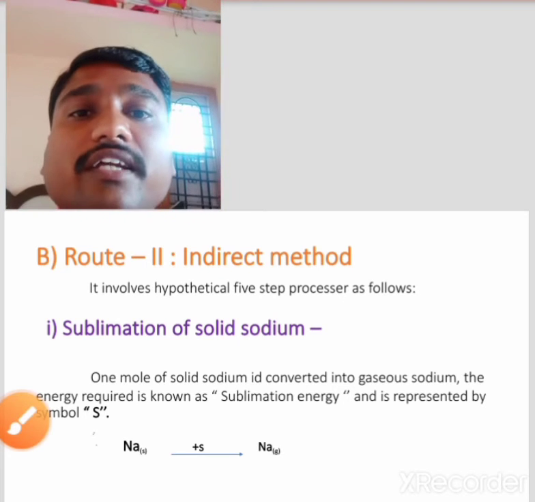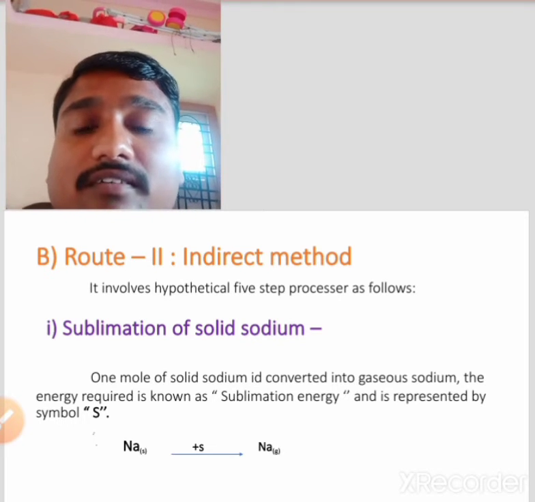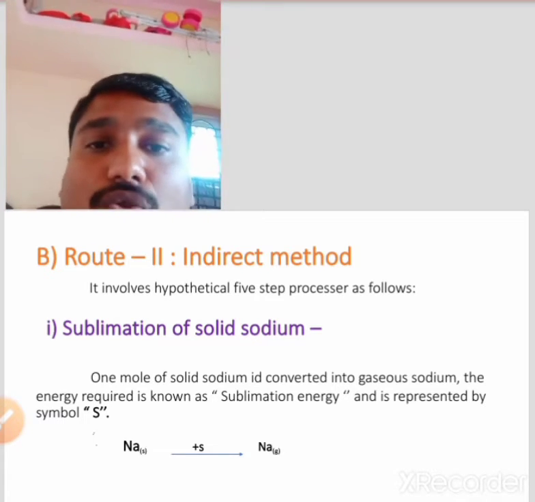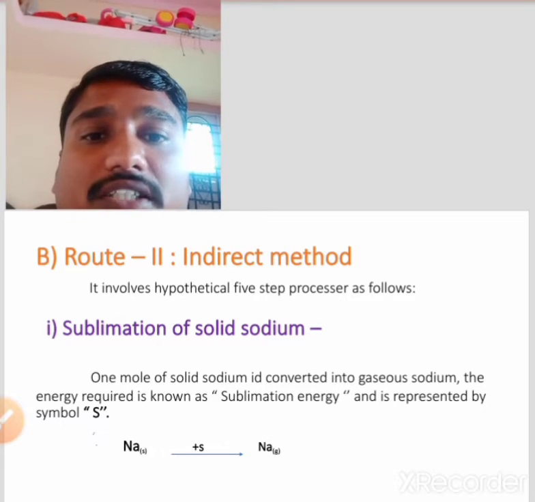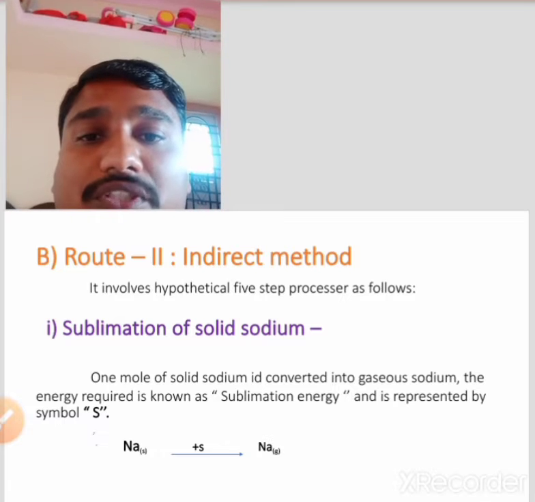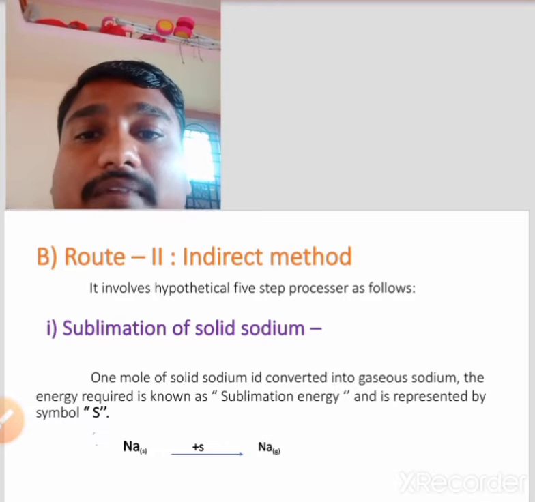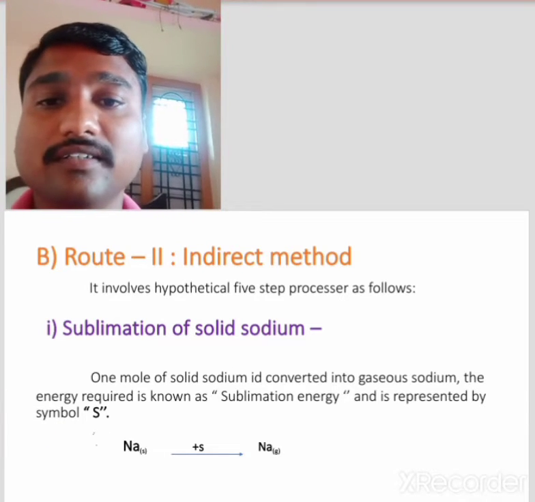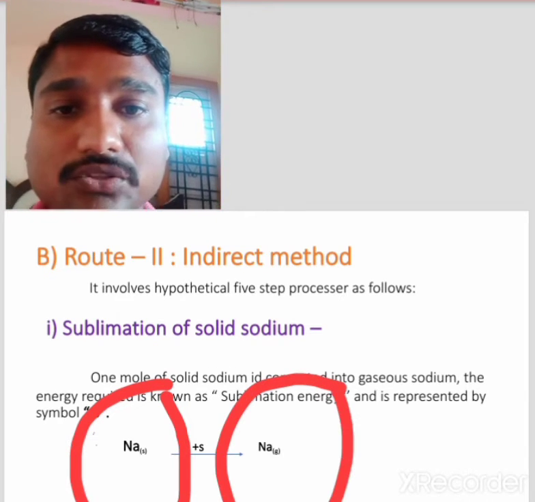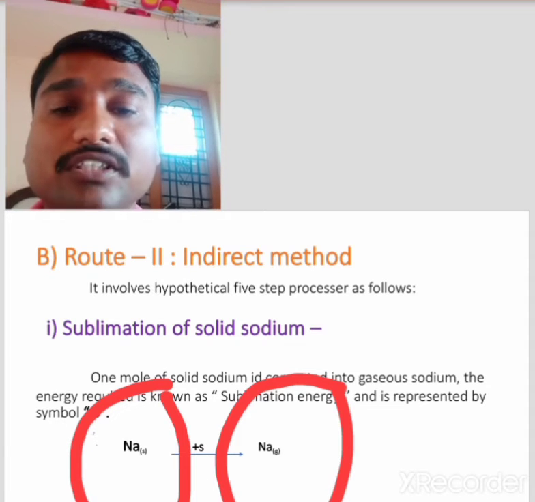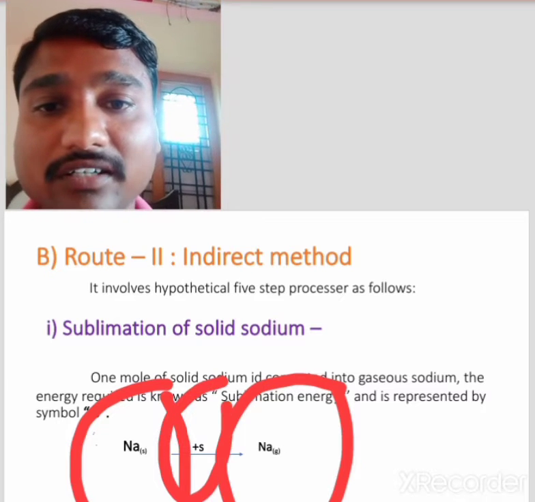Then the second route, the indirect method. It involves 5 hypothetical steps. First, sublimation of sodium. 1 mole of solid sodium is converted into gaseous sodium. The energy required for this process is known as sublimation energy, and is represented by the capital letter S.